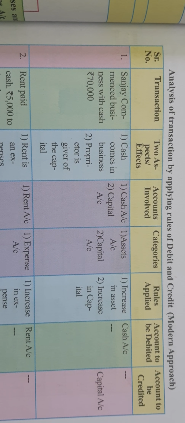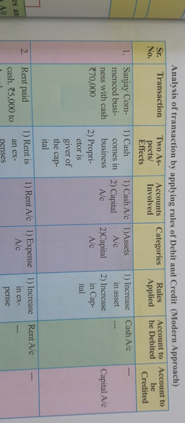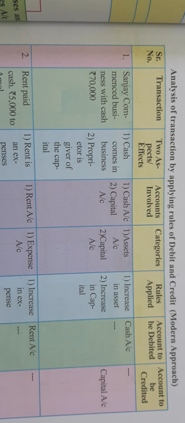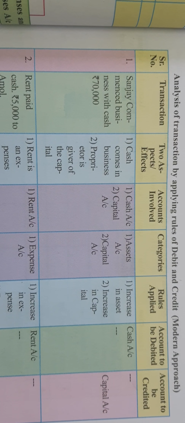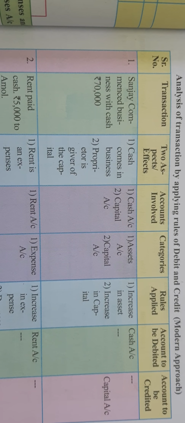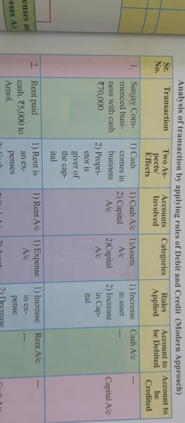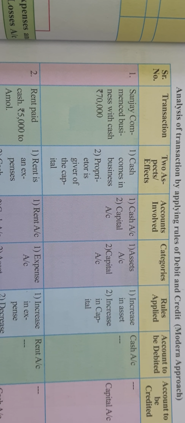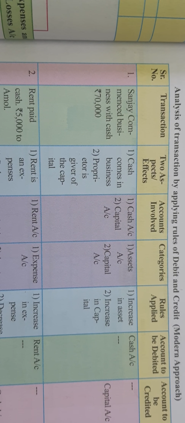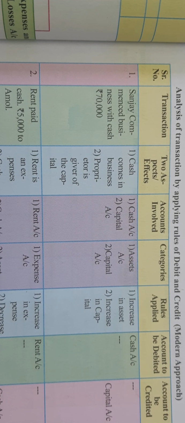Hello students, as we are learning the golden rules of accounting, types of accounts as we have already learned: personal account, real account, and nominal account. And the golden rules of accounting say: the personal account rule says debit the receiver, credit the giver. Real account rule says debit what comes in, credit what goes out. Nominal account rule says debit all expenses and losses, credit all